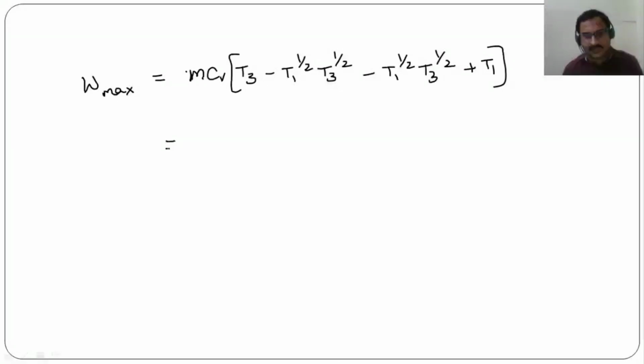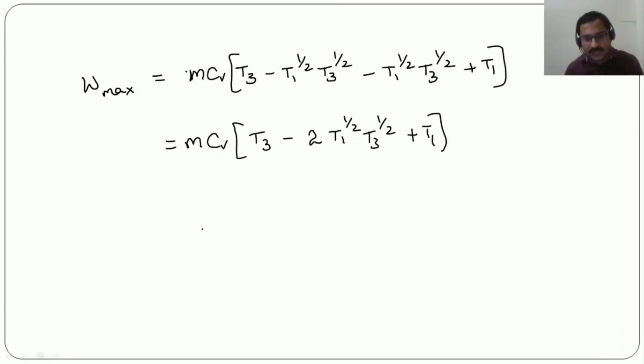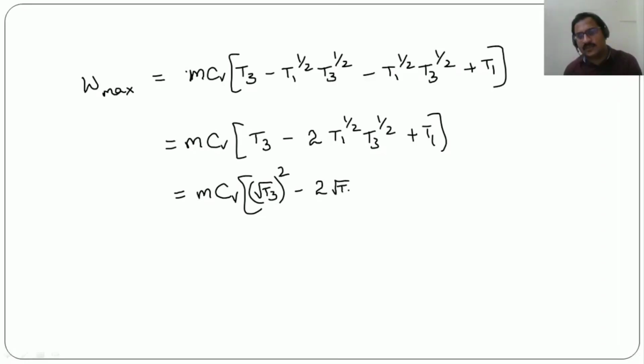So this can be written as mCV into T3 minus 2 T1 power 1 by 2 T3 power 1 by 2 plus T1, or you can write this equation as mCV into root T3 whole square, that is T3, minus 2 root T1 root T3 plus root T1 whole square.